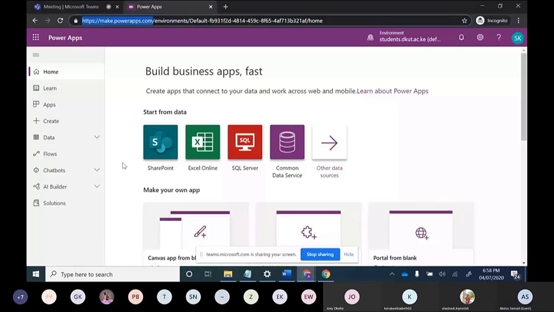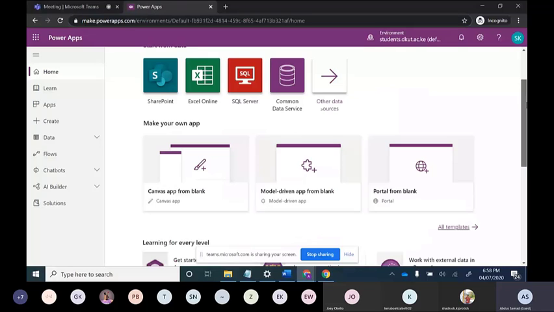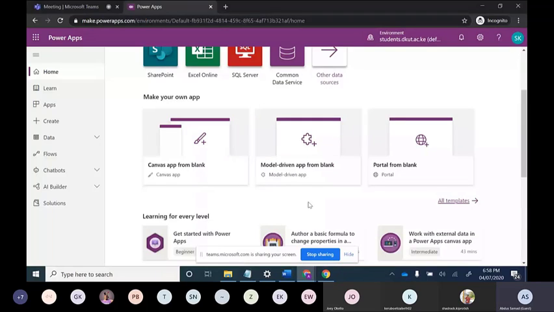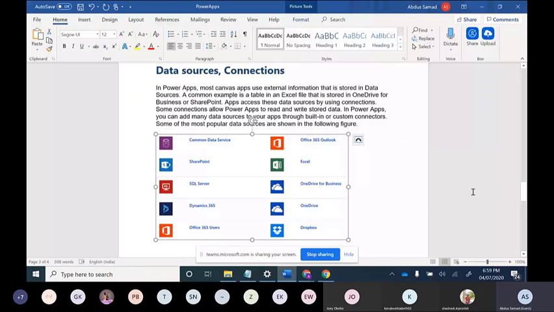Now you can see there are two types of Power Apps, that is Canvas and model driven. Today I will focus on Canvas app, and I will tell you what a model driven app is and what is the difference between Canvas and model driven app. Then we will directly land into how we can build our first Canvas app. So this is basically the difference between Canvas and model driven app.